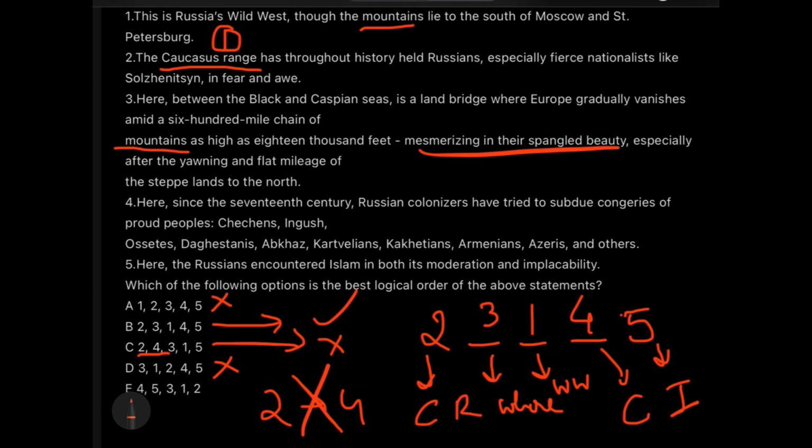Sometimes you can be confused whether 2 will be followed by 1 or 2 will be followed by 3, since 3 and 1 both have mountains. But you should not be worried about this, because in the options there is no confusion like that. If you had been given 2 1 3 and 2 3 1, then you would have been confused. But it's not given. Okay, so try to use option elimination and starting and ending lines together in such kinds of questions where you're least bothered to understand the passage.